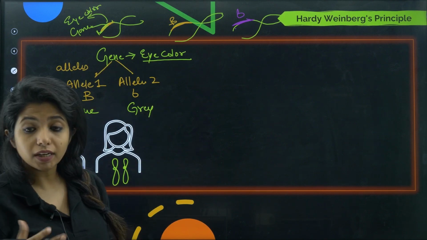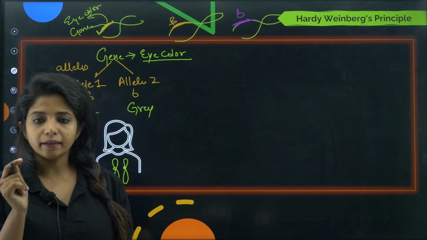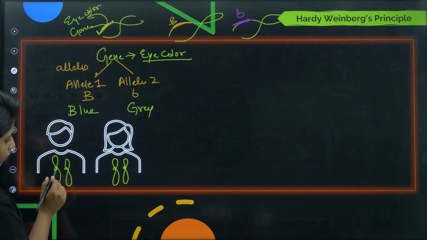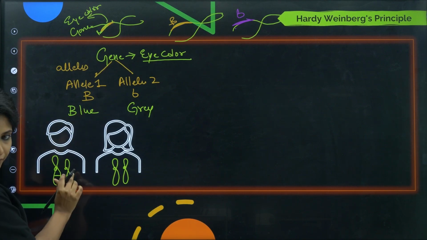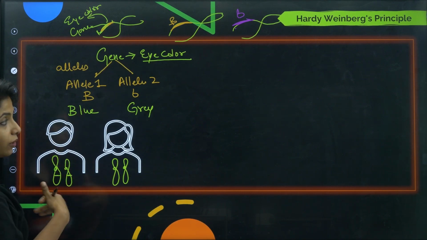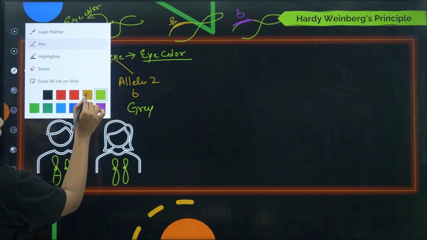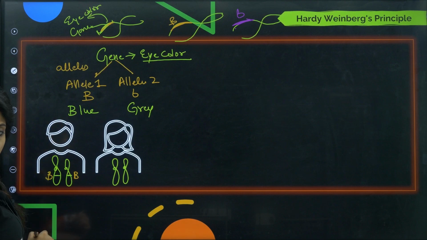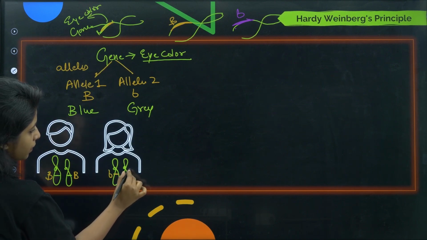Now if you have already studied genetics, it will be too easy for you. Every time you see a chromosome, there will be a gene over here and a gene over here of the same character, that is eye color, in both of them. Now the alleles which are present over here can be the same. So either it can be capital B over here, both of them, or suppose small b and small b.